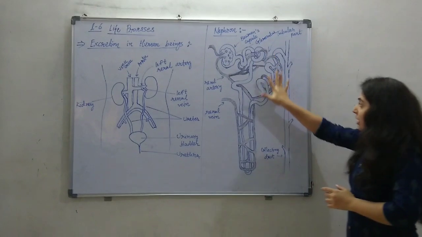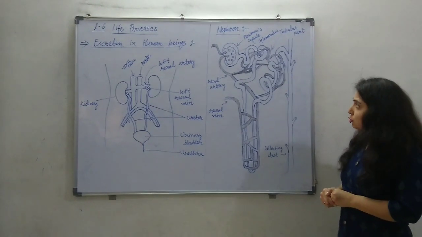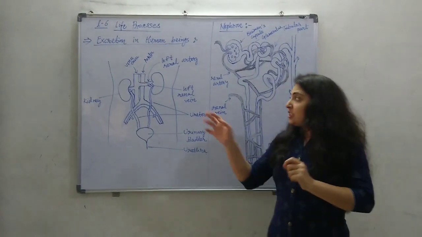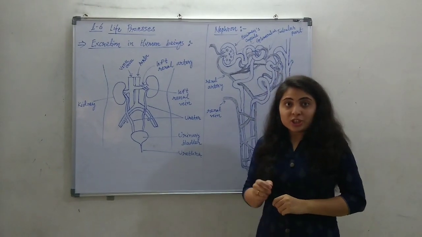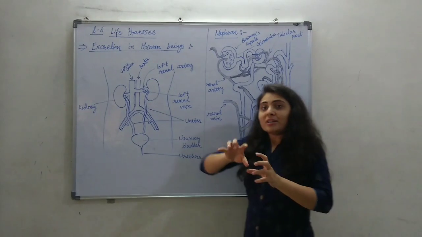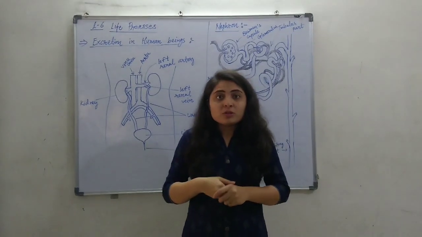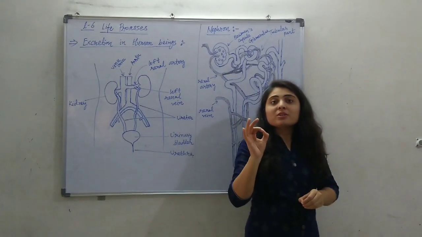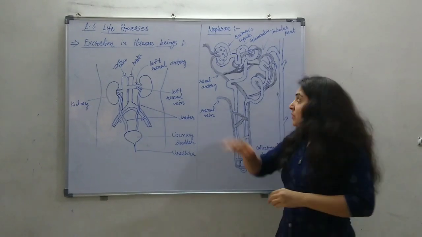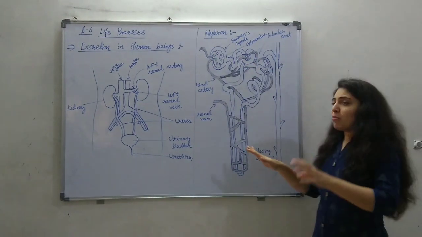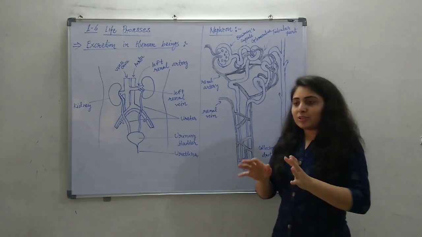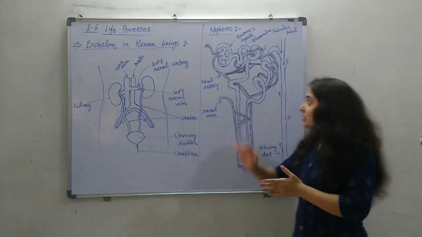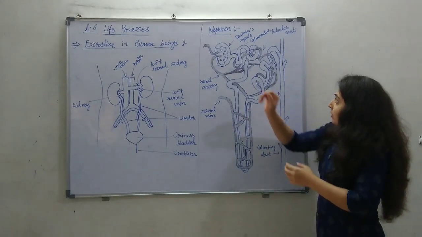The structure of the nephron is shown in the figure. In each kidney there are 10 lakh such nephrons. When the blood passes through these nephrons, 100% purification is done. This nephron is nothing but a convoluted structure of tubules. Convoluted means a very complex structure, as you can see here.